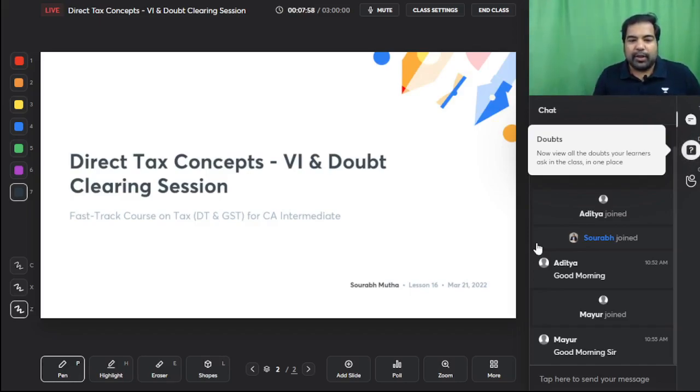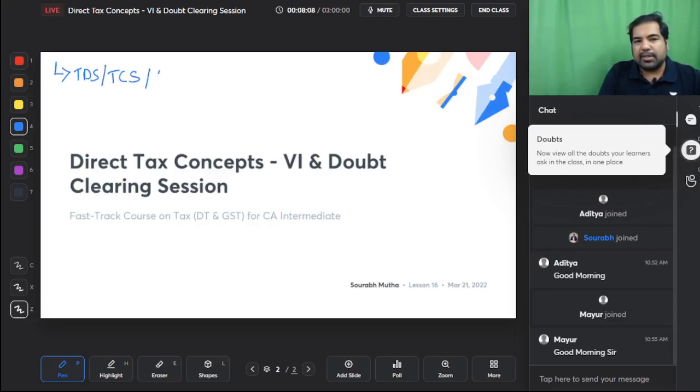So what are we doing today? Let me tell you the agenda for today. The agenda for today is very clear. We are going to do a chapter which is called TDS, TCS and Advanced Tax. Very interesting chapter. Also about 6 to 8 marks every year are asked from this chapters. So TDS, TCS and Advanced Tax. These three chapters will happen today.